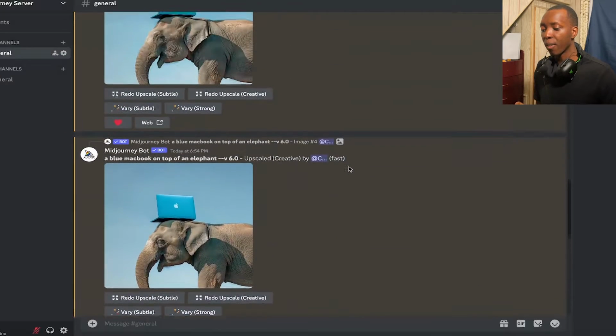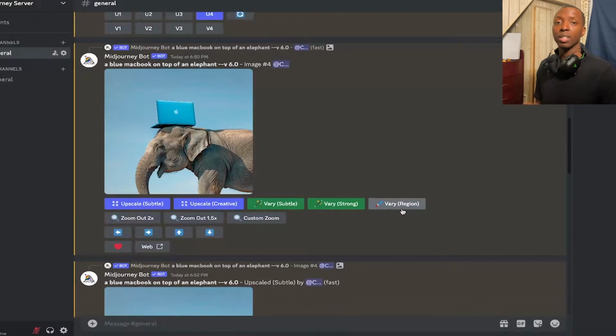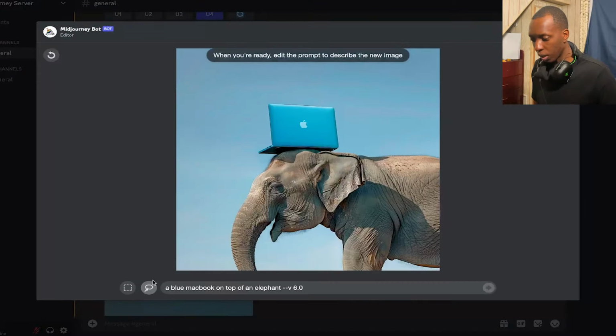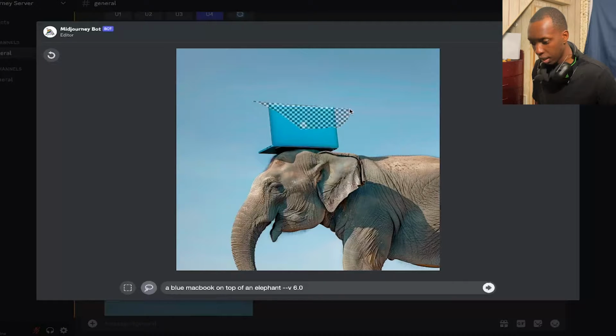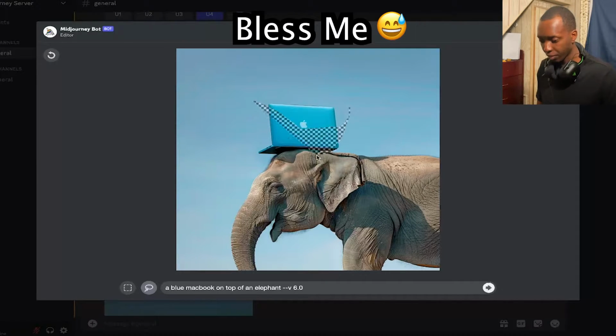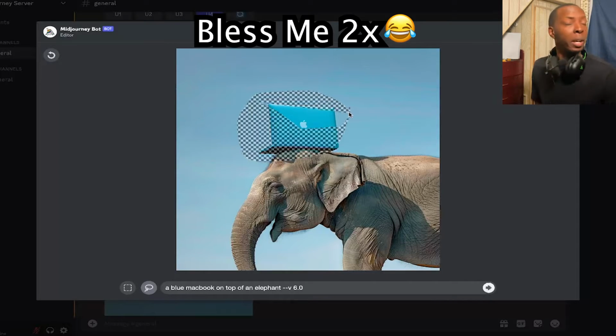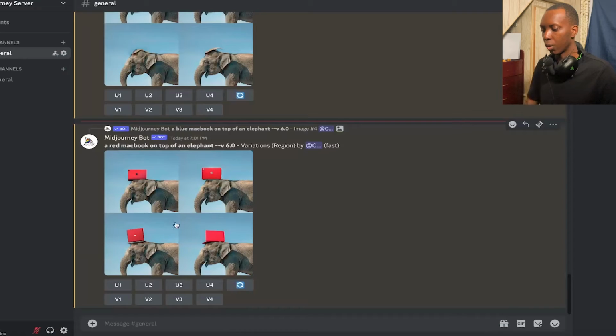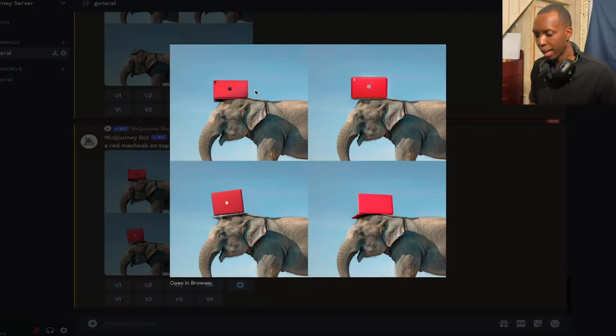Then we also have vary region, which is inpainting. If you don't know what inpainting is, it's basically where you take a portion of the painting and draw something over it, or redraw what's in that portion of the painting. So it's better to show you than talk. We're going to take this lasso tool right here, and we're just going to go over it like this. So now, boom, we have the red MacBook on top.